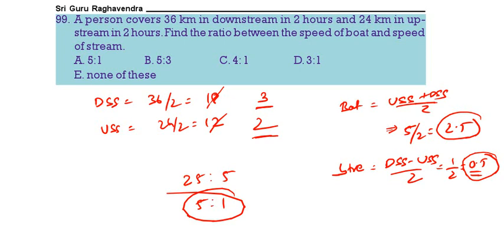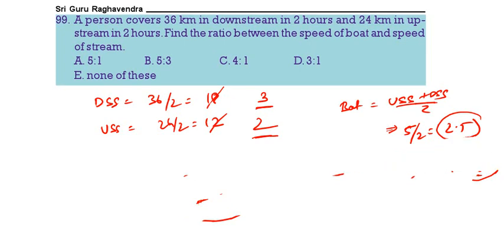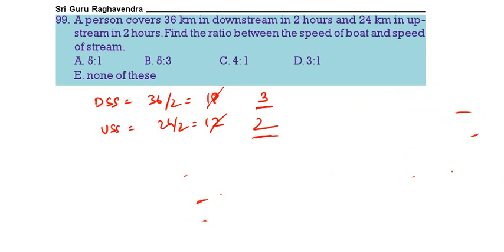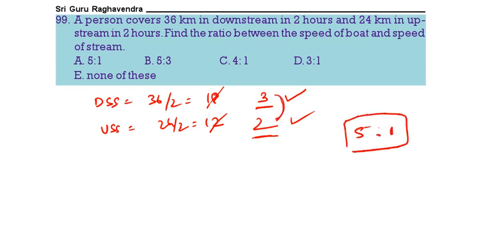5:1, or else we can do it directly. Instead of doing all this, we can do it like this only. See here, we got downstream speed as 3 parts, upstream speed 2 parts. Boat speed means 3 plus 2 is 5. Stream speed means 3 minus 2, that is 1. So 5:1 is the correct answer. See the next one.